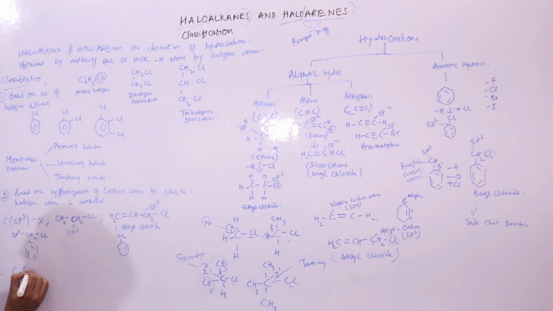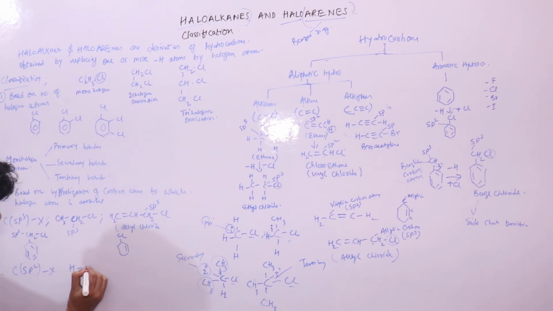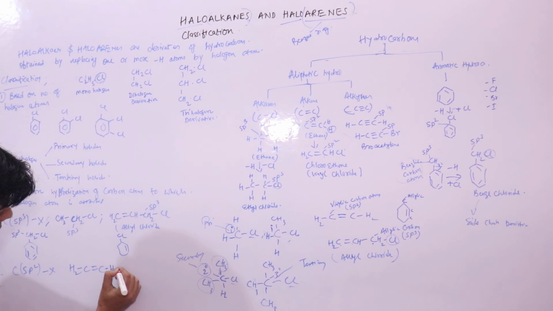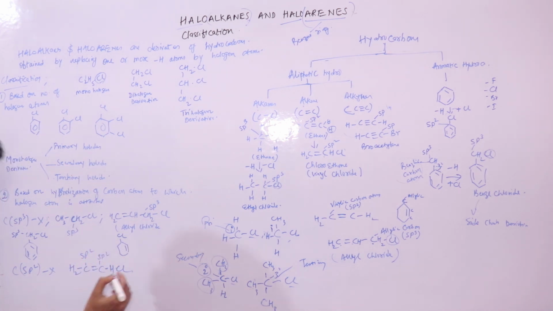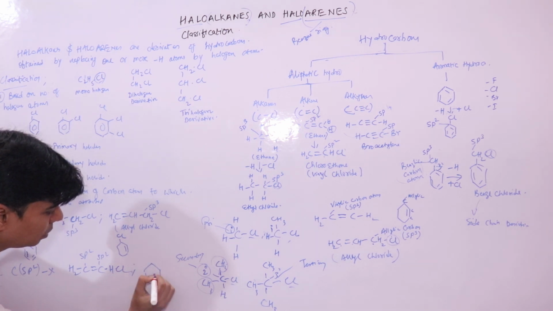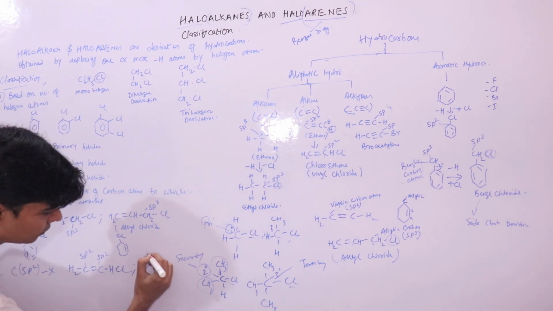Now let's look into those compounds where the halogen is attached to an sp2 hybridized carbon atom, right? Your vinyl system, this compound, this is your sp2 hybridized carbon atom. Similarly, if we talk about this benzene compound, this is your nuclear halogen derivative.